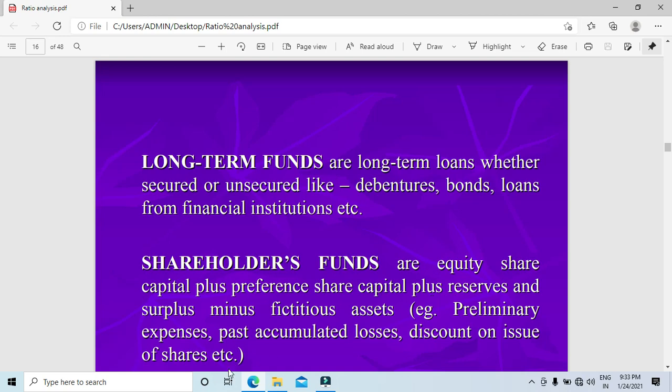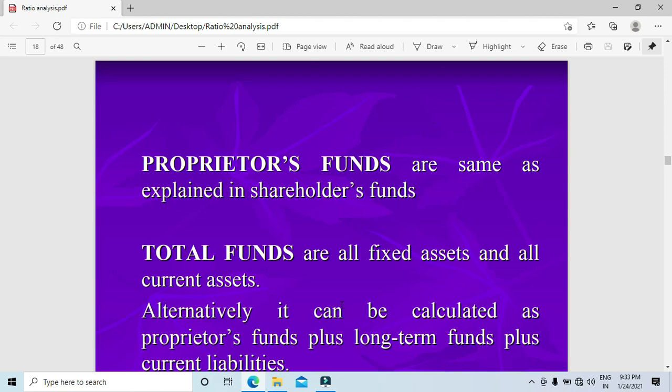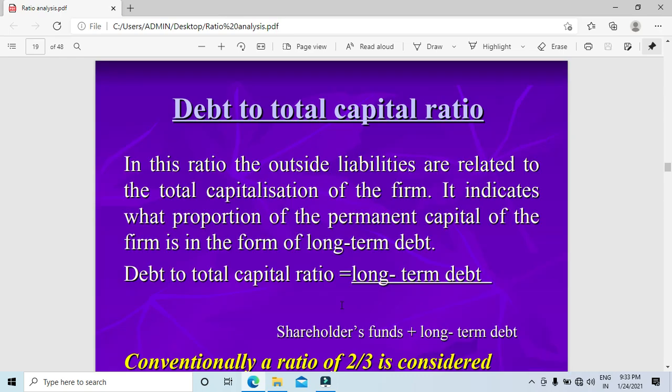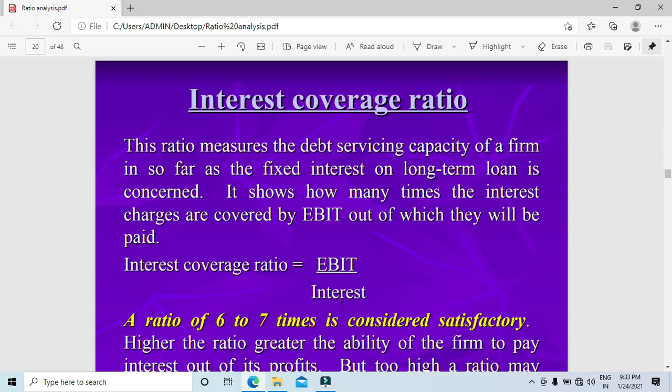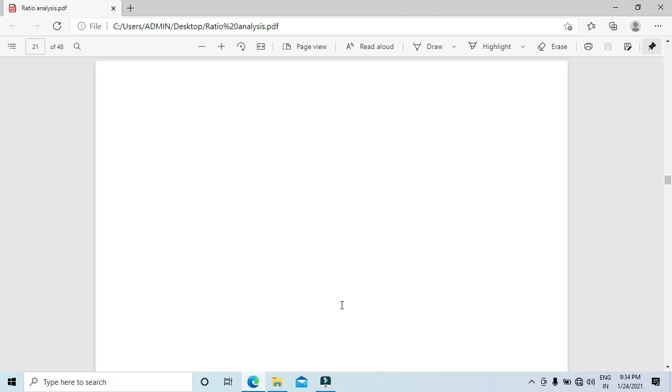Profitability ratio is the third one. Profitability means the operating efficiency of the firm will be known: what the profits are, and how much profit has been maintained, so that returns can be ensured. Why would shareholders, the owners, invest in a company unless you give them profit, isn't it? So returns should be given to shareholders; that is the reason profitability will be maintained.